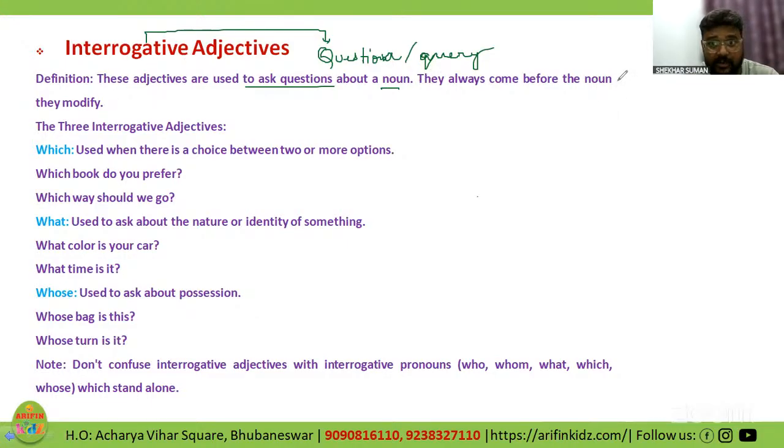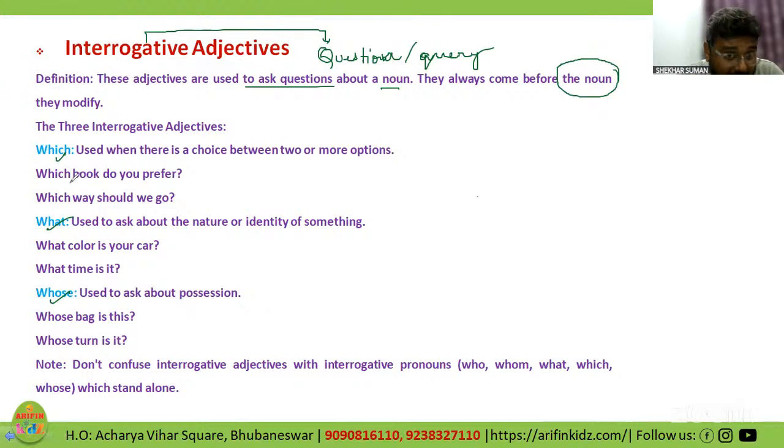Remember, again, what is required? Again, the noun is required. So one simple agenda that you should know about adjectives is that it needs the noun. It needs the noun. Exactly. Right? So the three interrogative adjectives are which, what and whose. Which is used when there is a choice between two or more options, like which book.